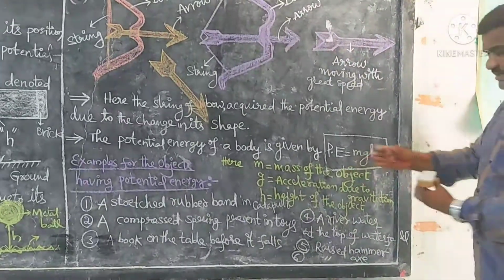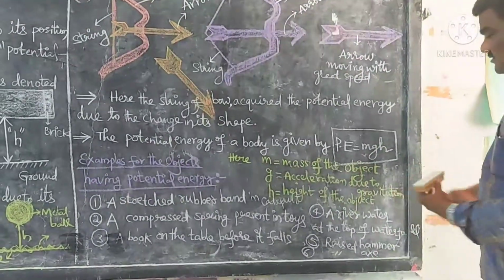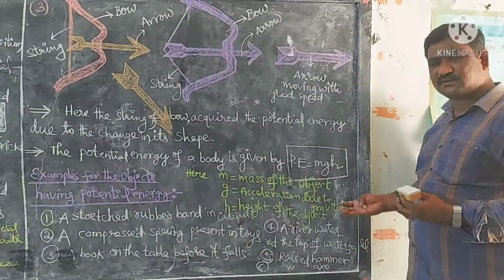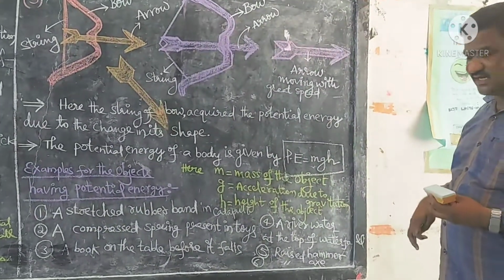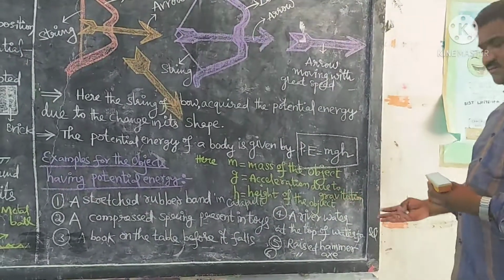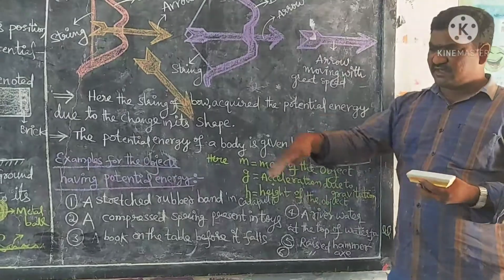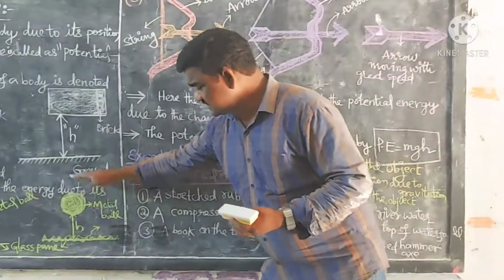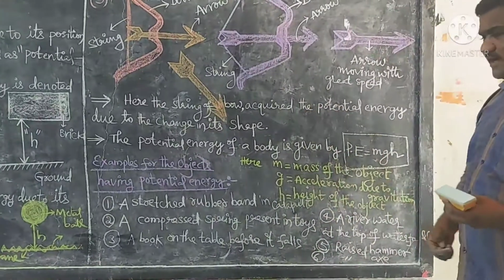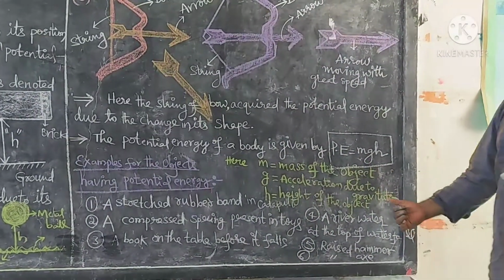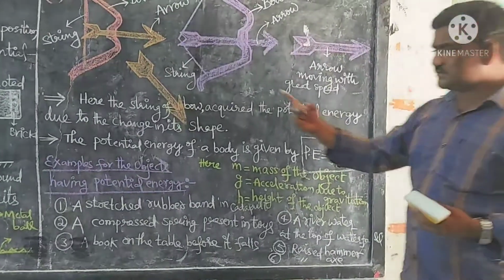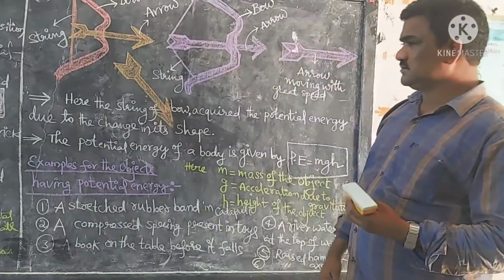So that's why acceleration due to gravity is considered to measure the potential energy. h is the height of the object. Height means we have to raise the object from the ground. So that height is also considered in measuring the potential energy possessed by an object.